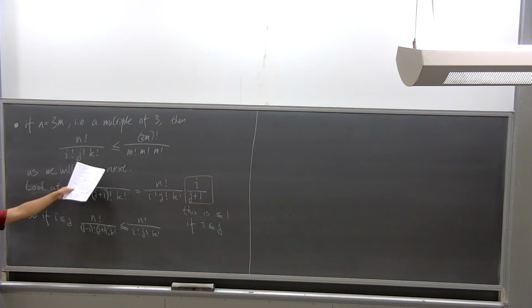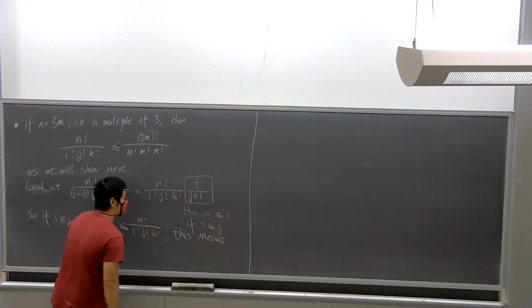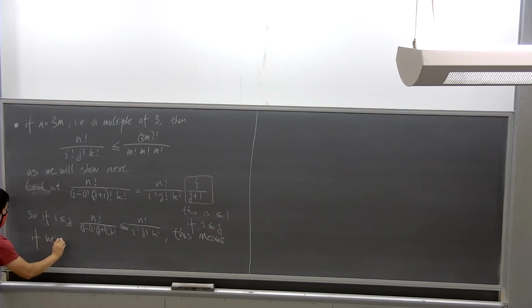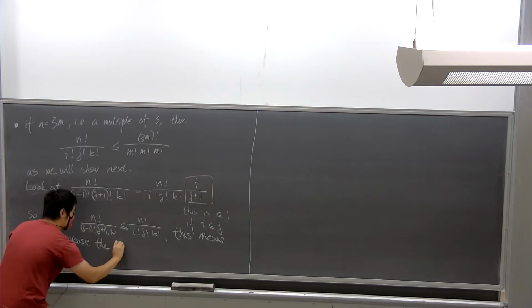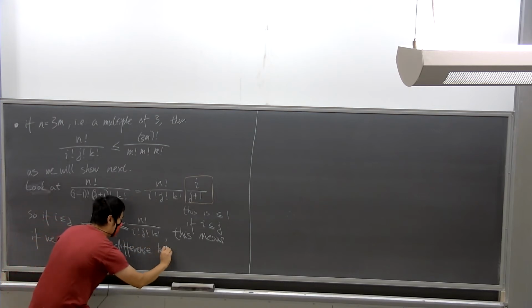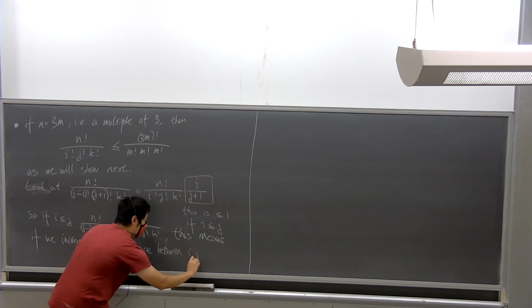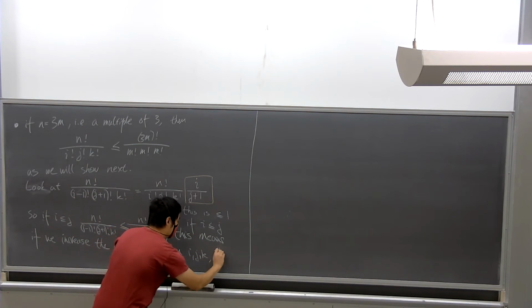And so it's clear that when they're all equal, they will take the biggest value, because as soon as we increase the difference between i, j and k, the value gets smaller.